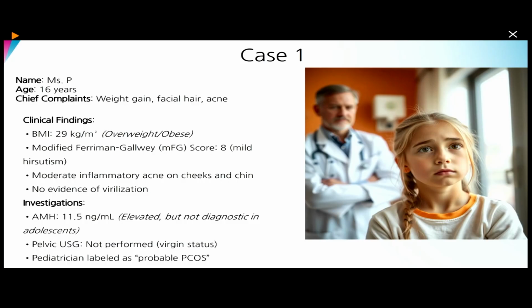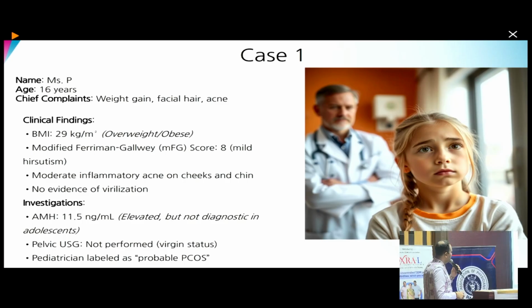So this is a case of a 16-year-old girl who comes to you with weight gain, facial hair, acne, BMI of 29. So this is the modified FG score. I have not described it. It was 8. We use it to classify hirsutism. So it falls into the mild category. And the patient is having moderate inflammatory acne.